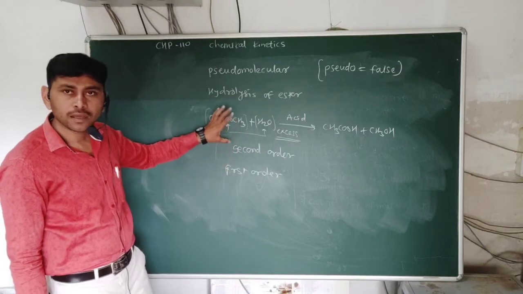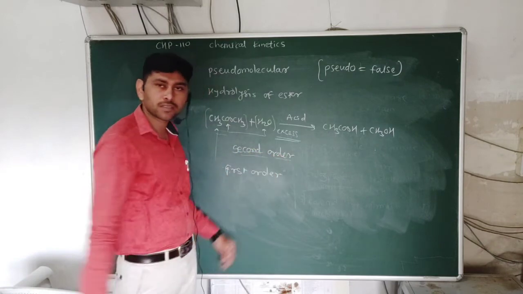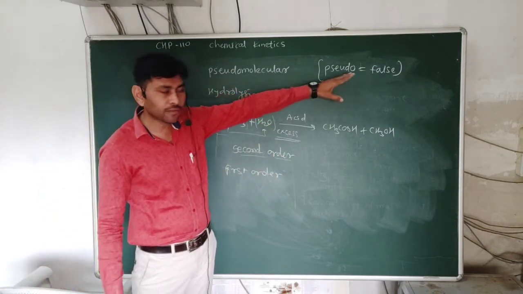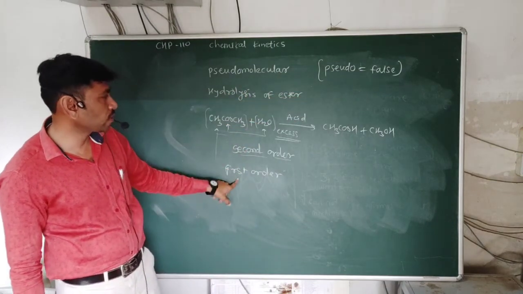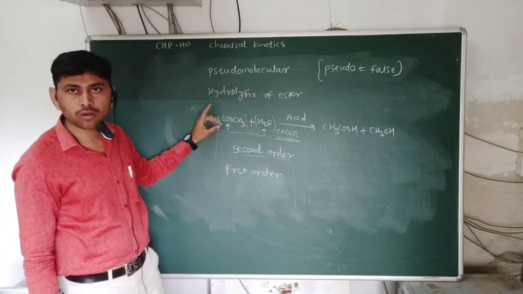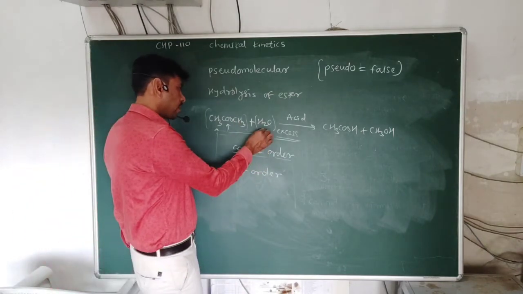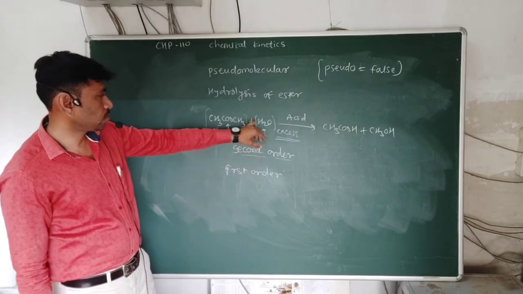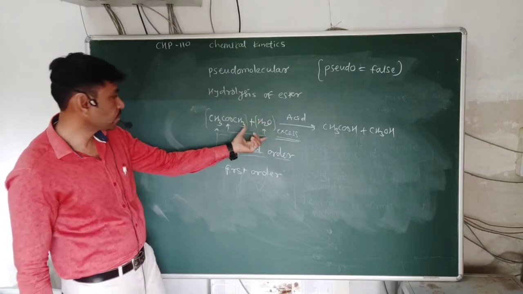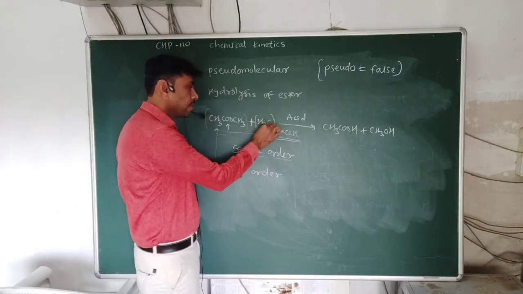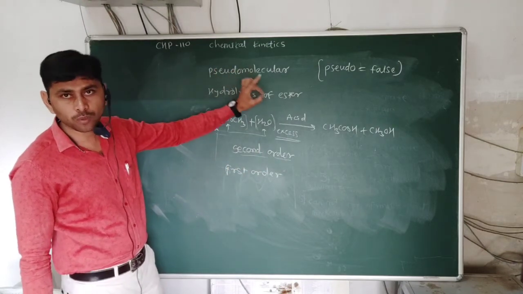So this reaction is a first order reaction, but theoretically we predict it as second order, so in actual we get a false result on theoretical and practical basis. So this reaction is a pseudo molecular reaction, where the rate of reaction depends only on one concentration term, but two molecules are involved. Practically the concentration of one of the reactant molecules is very high, and due to this very high concentration, the rate of reaction is independent of this concentration, and that's why the reaction is first order. Such reactions are known as pseudo molecular reactions.